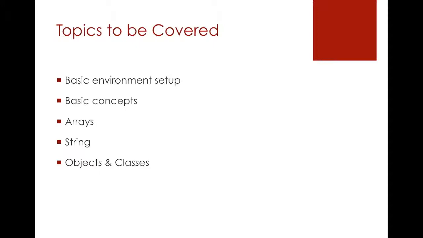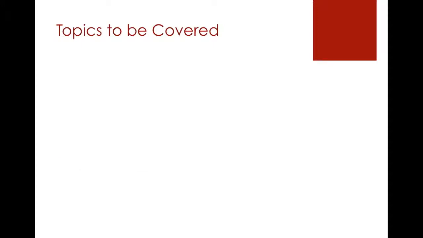Next is the objects and classes. In this module we will show you how to create a class and how to create an object from that class, how to write methods and properties in the class. And next we will show you the modifiers in Java. There are two types of modifiers in Java, access and non-access modifiers. We will cover both the things.